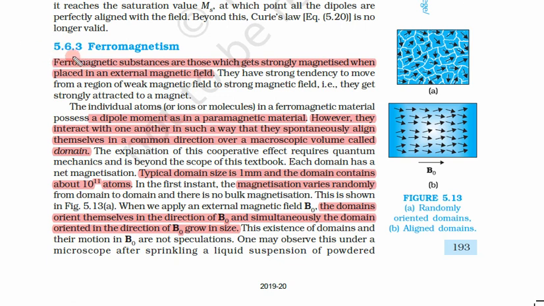So another type of material is ferromagnetic materials, and the property is called ferromagnetism. Let us see this diagram: randomly oriented domains and aligned domains. What is different between paramagnetic materials and ferromagnetic materials?